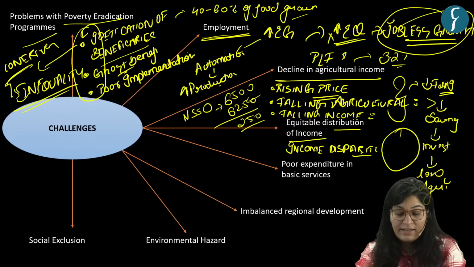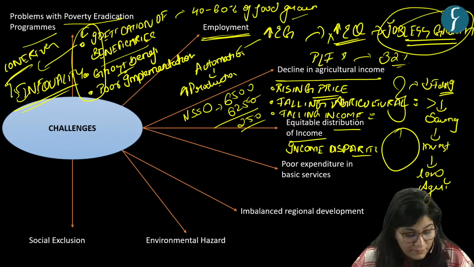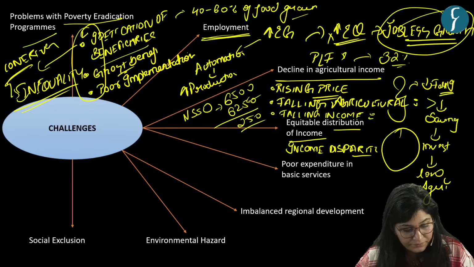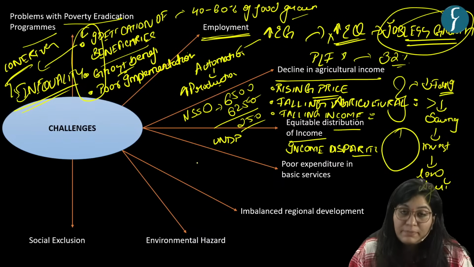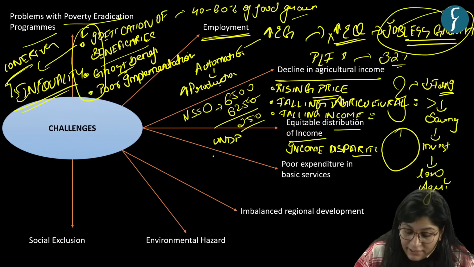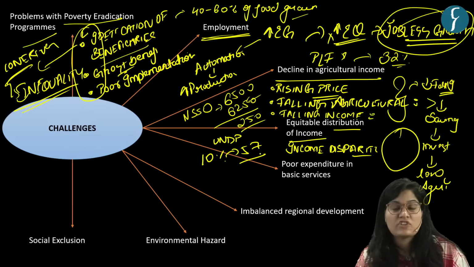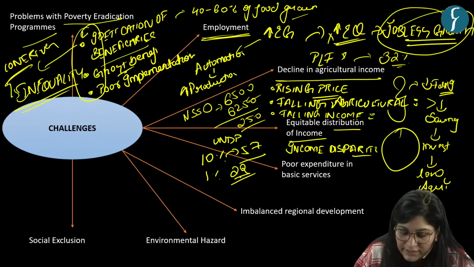Again, this factor is well substantiated by a fact provided by UNDP, that the top 10% of the population get 57% of national income, and the top 1% get 22% of national income.